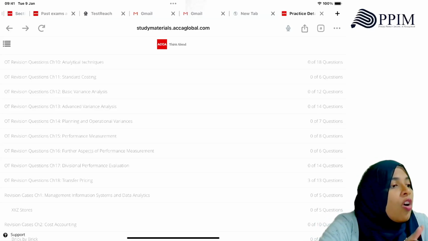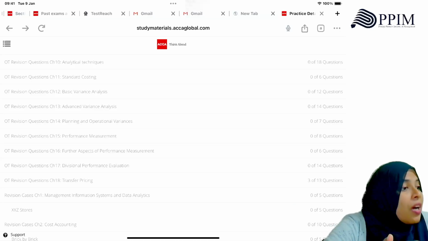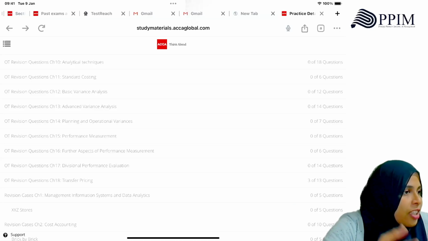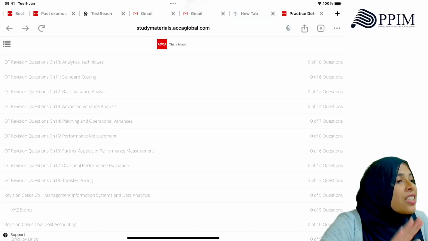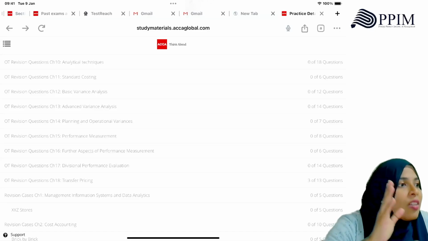Section C, show your workings, do your workings on the spreadsheet. Because why? They give you working marks. So you don't want to lose that, right? Just in case your answer is wrong, they'll give you carried forward marks from your workings and you don't want to lose that. So show your workings only for section C. A and B workings are not required.